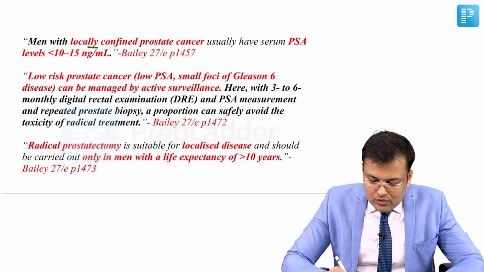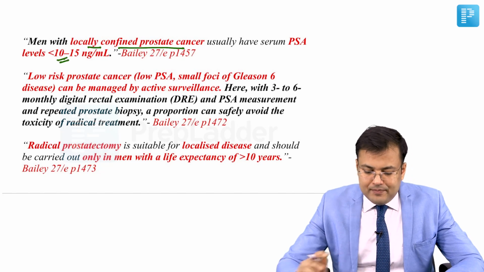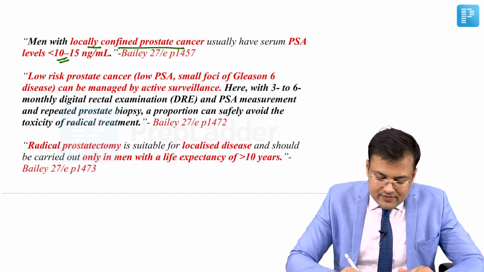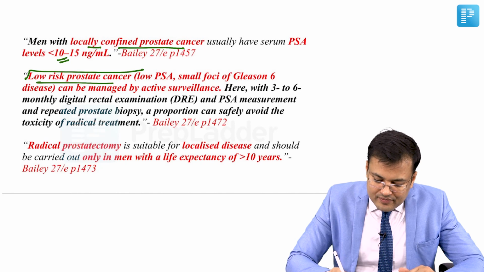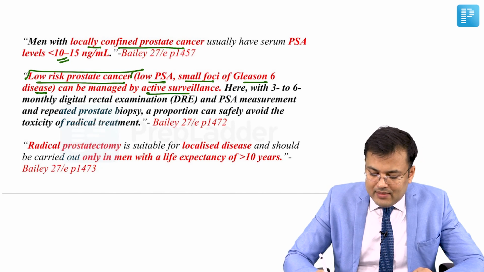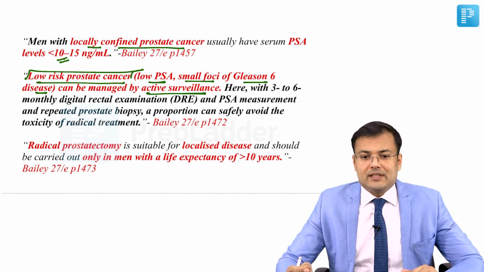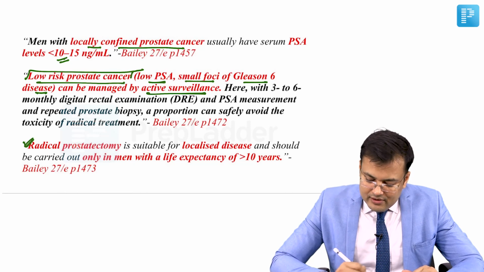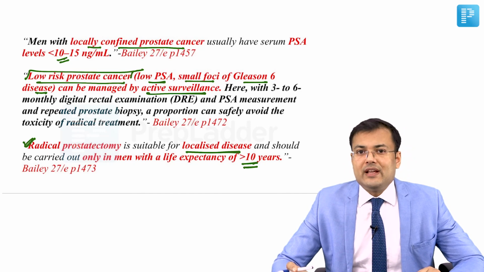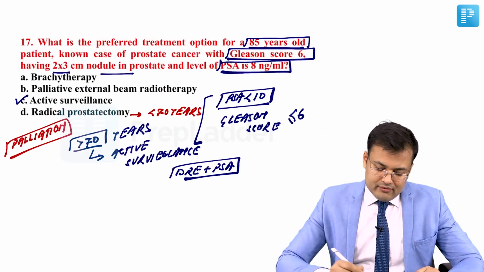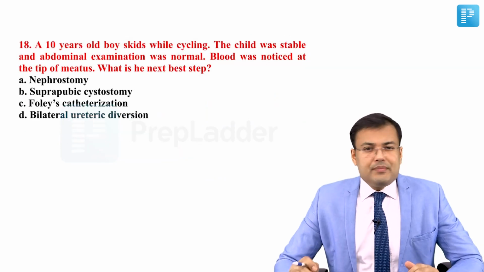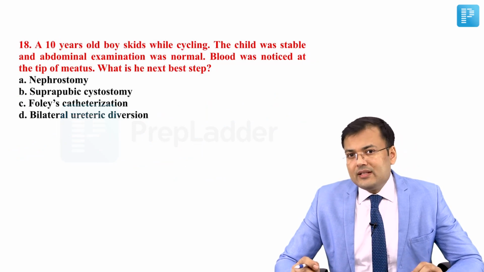Men with locally confined prostate cancer have PSA level less than 10 to 15 nanogram per ml. And what is the definition of low risk prostate cancer? Low PSA, small foci of Gleason 6 disease. And how can we manage it? Active surveillance, that is DRE plus PSA. Radical prostatectomy is done in which patients? Localized disease. And what should be the life expectancy? More than 10 years. So if you see the question again, the correct answer is C, that is active surveillance.